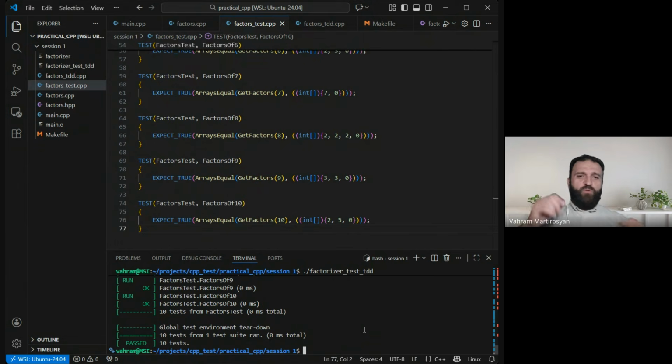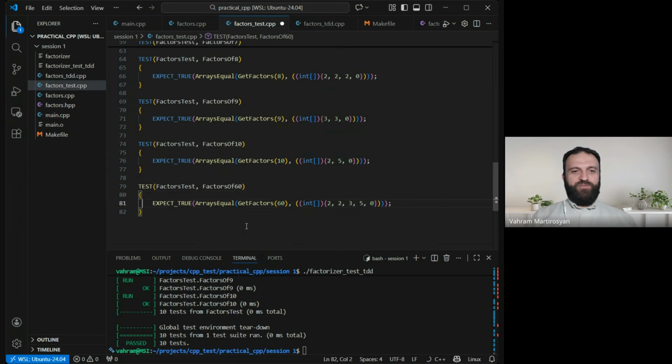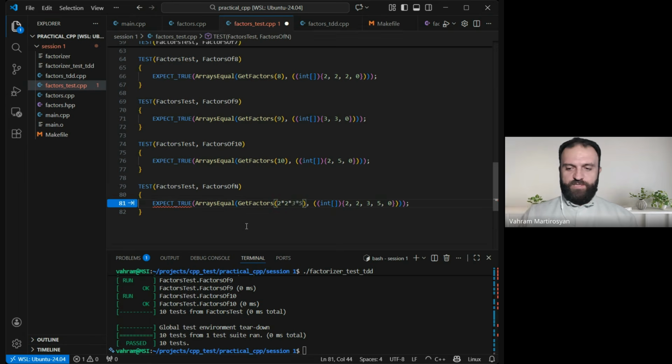What if we go for kind of all-in? I'm going to do an all-in and do a factors of n, where n is going to be a large number. So that number is going to be formed as a product of a bunch of prime numbers. Just make sure that they are all prime, okay? Because our system is just for primes.